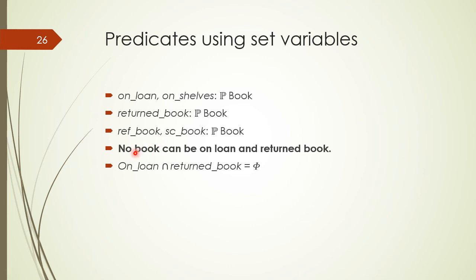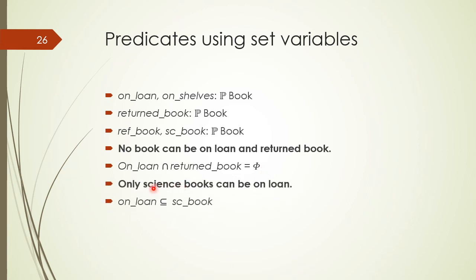We can formally specify a property about the software library management system, and this property tells us no book can be on loan and return book, and this property can be represented by the predicate given here, on loan intersection return book is equal to the empty set, because these two variables are sets of the same type, and we can apply the intersection operator to get the semantics of the property.